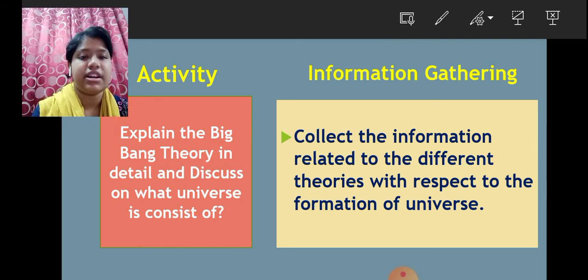Collect information related to the different theories with respect to the formation of the universe, like we already discussed the heliocentric theory, the Ptolemaic theory, and the Big Bang theory. The Big Bang theory is the most famous theory.